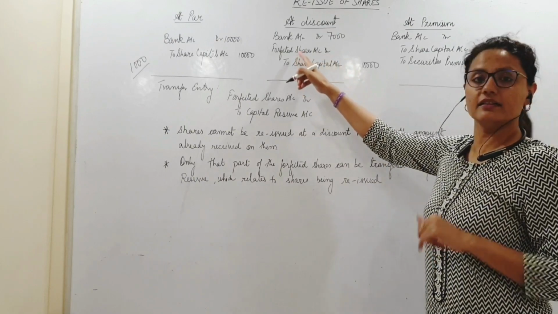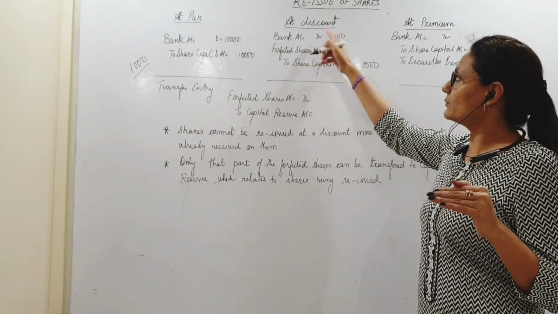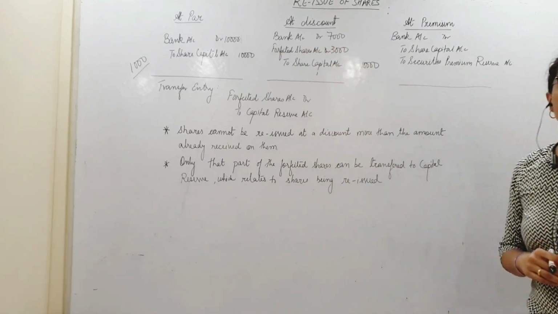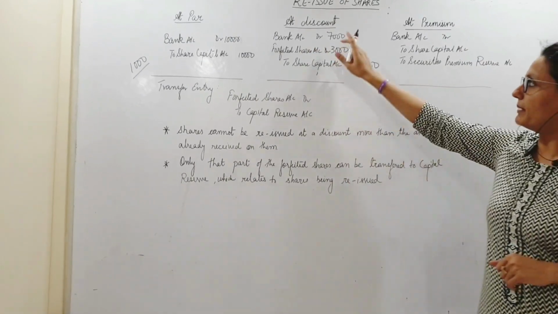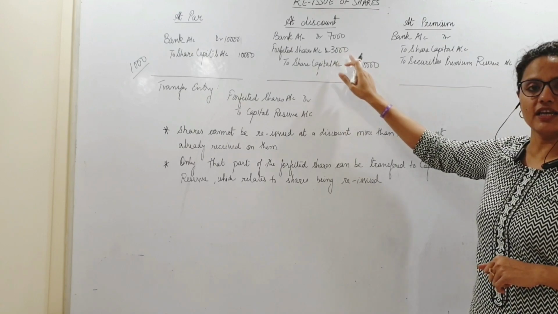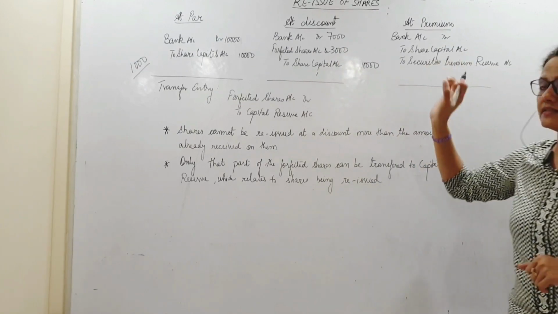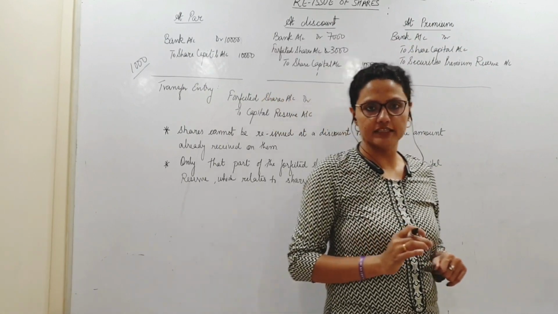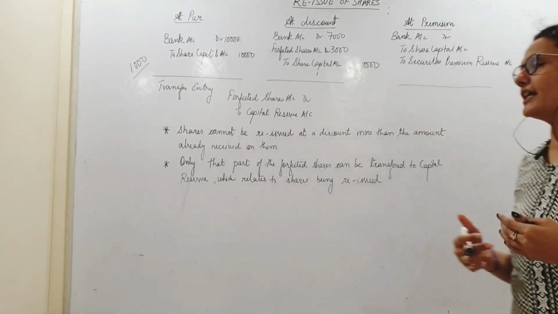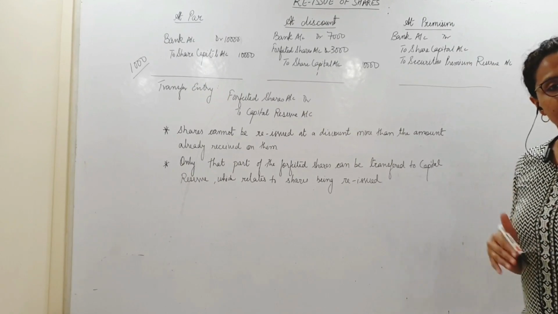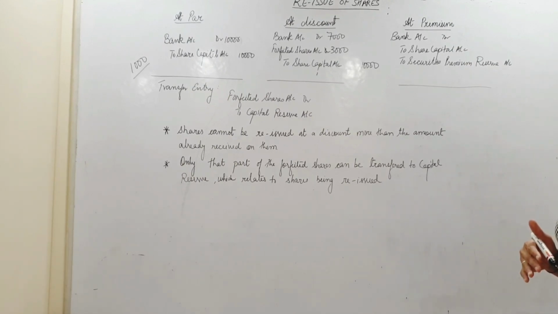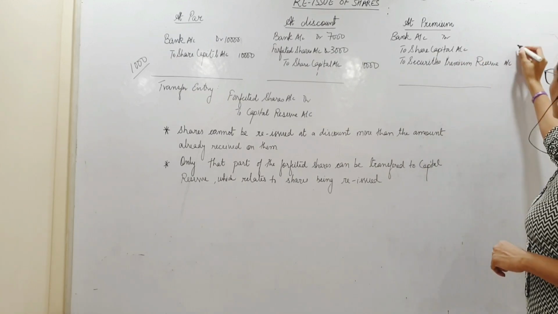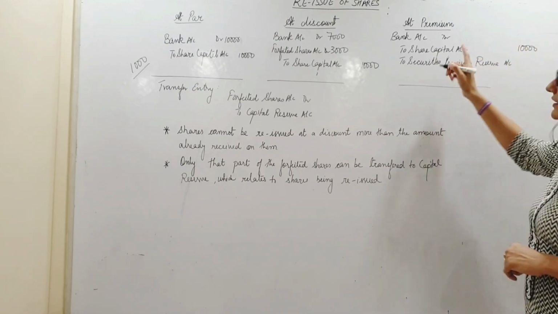So I debit the discount allowed at the time of reissue of shares to forfeited shares account. So bank account debit, forfeited shares debit, to share capital. That is the entry when I issue shares at a discount. Clear? Now coming to shares issued at a premium. 10 rupees is the face value, right? I cannot credit my share capital with anything more than that. So 10,000 I credit to share capital.